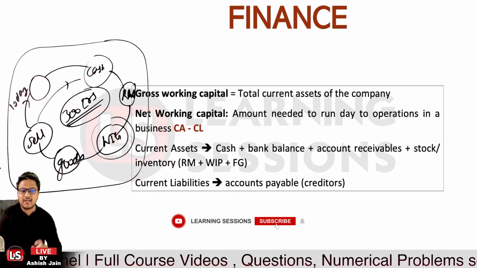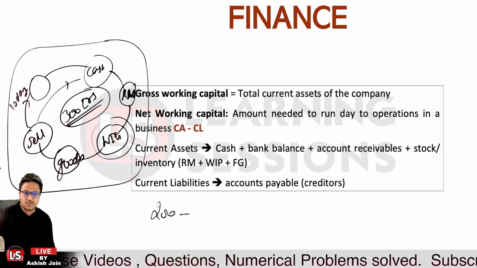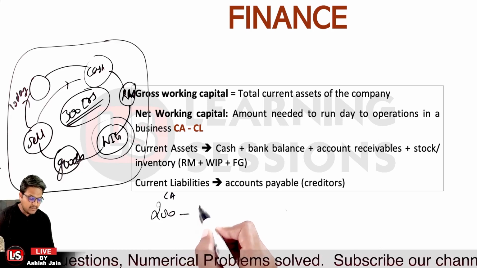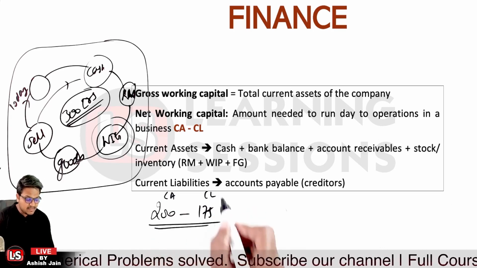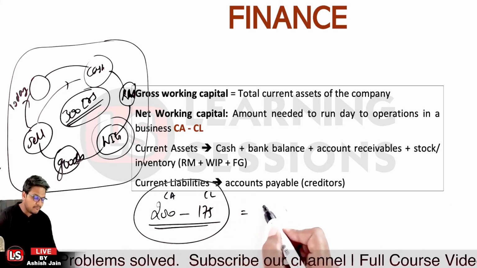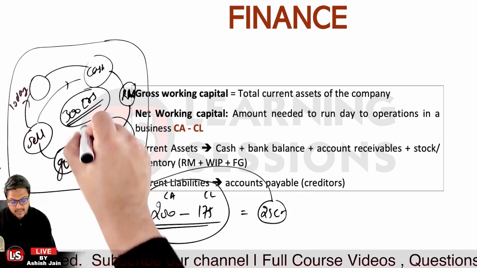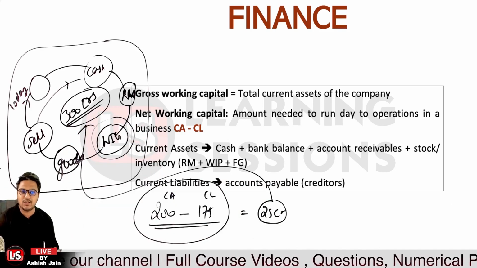Now we learned that the company was having current assets equal to 200 crores, and current liabilities equal to 175 crores. So the net amount the company is having is 25 crore. Now the company does require an extra amount equal to 275 crores so as to meet its working capital requirements.